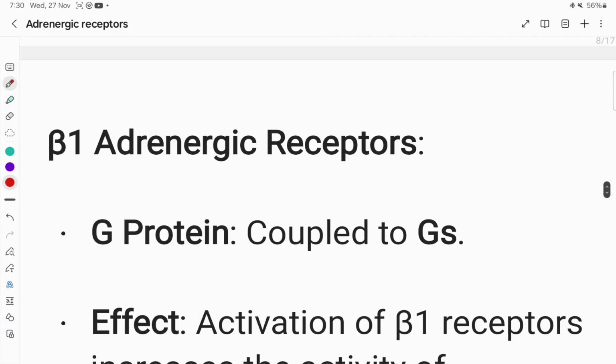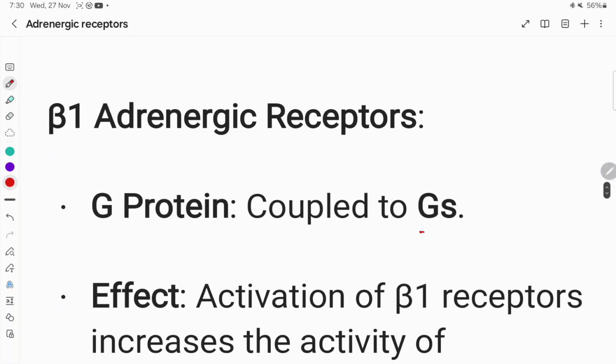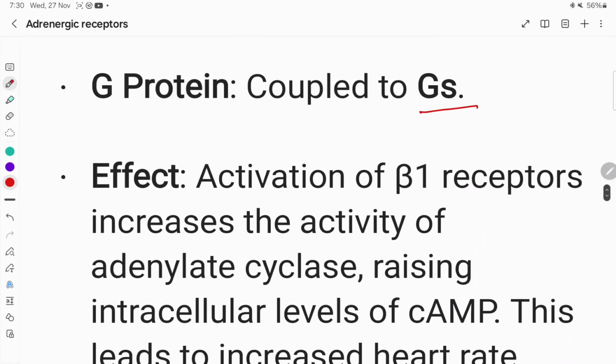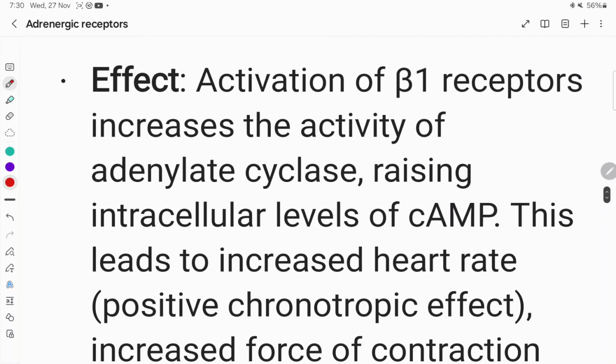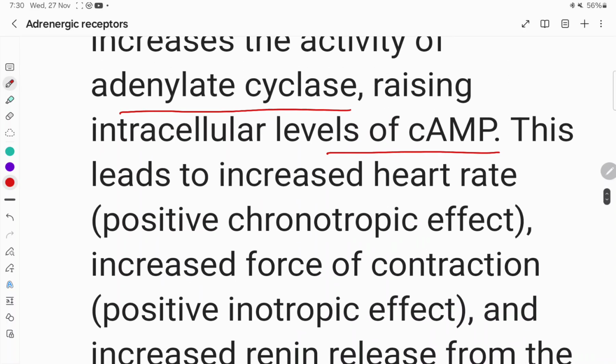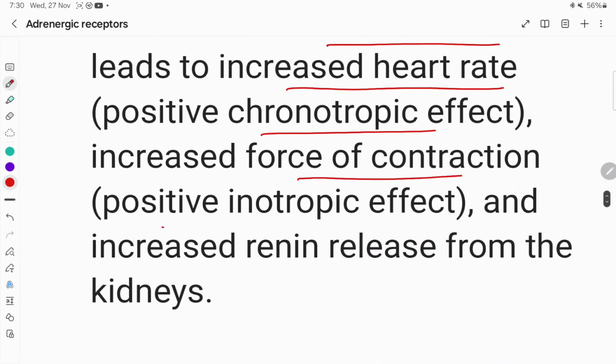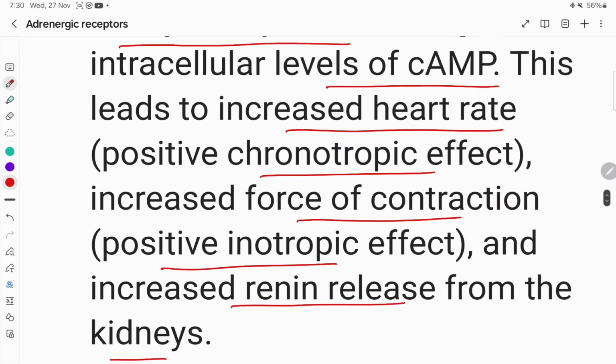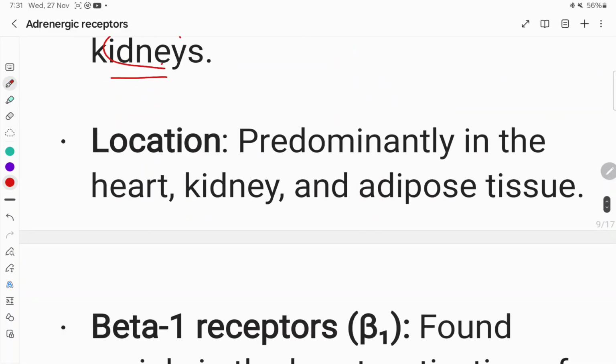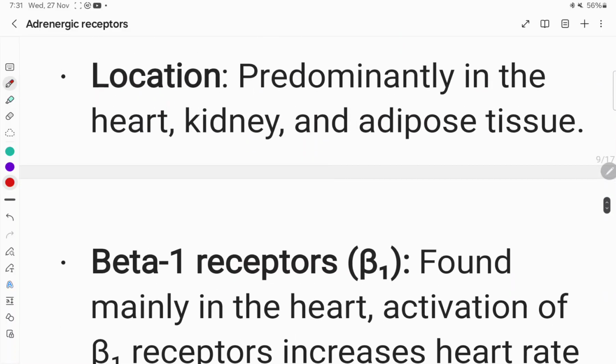Then the beta 1 adrenergic receptors, it is a Gs type G protein. So activation leads to the activation of adenylate cyclase enzyme, which increases the intracellular levels of cyclic AMP. So that has many effects: increases heart rate, positive chronotropic effect; increases force of contraction, that is positive inotropic effect; increased renin release from the kidney. So on heart it has action, and on kidney it has action by increasing renin release. Beta 1 receptors, location predominantly in heart, kidney, and also in adipose tissue.